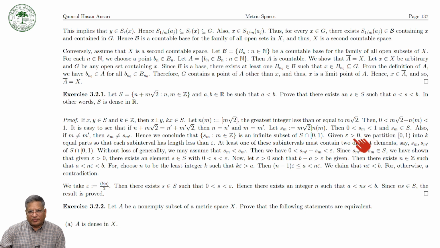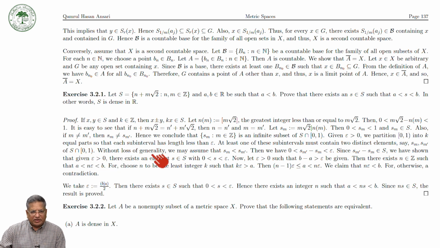Now given epsilon positive, we partition the interval [0,1) into k equal parts so that each subinterval has length less than epsilon. At least one of these subintervals must contain two distinct elements, say s_m and s_m prime, of S intersection [0,1).